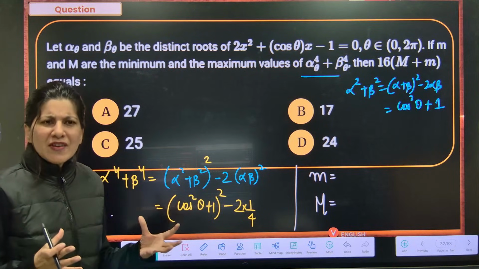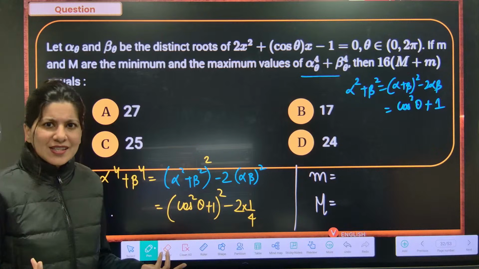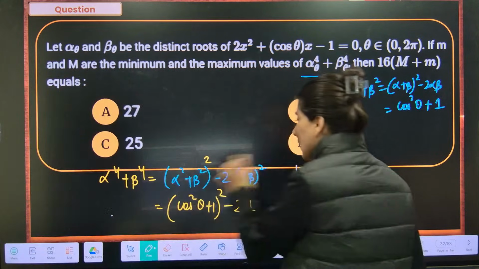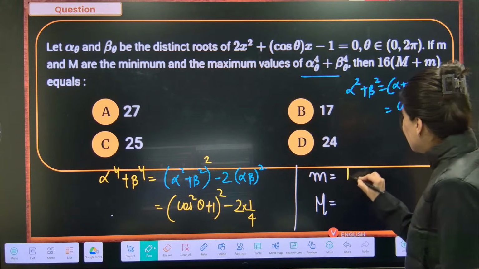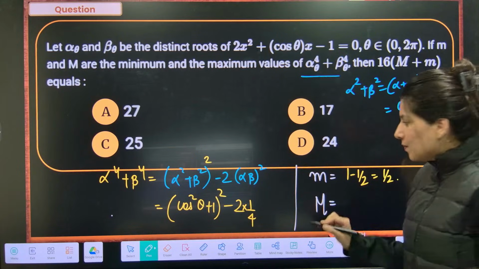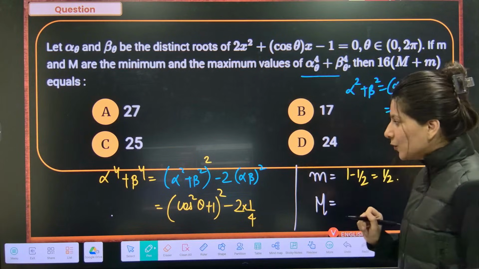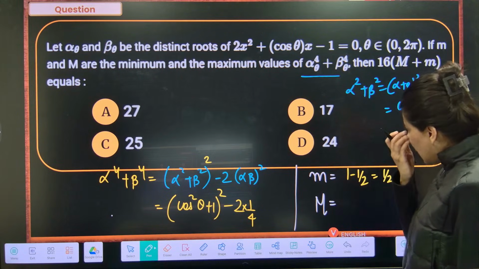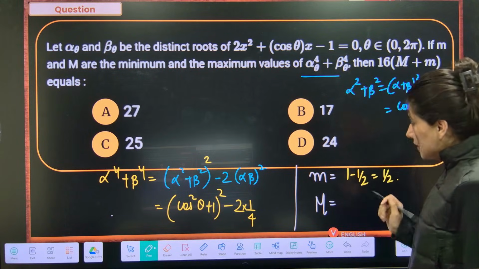The minimum value of cos square theta is 0 only. It cannot be negative because it is cos square theta. The moment you put cos square theta as 0, so 1 minus 1 by 2, I think half will be the minimum value. Maximum value, now for maximum value, we have to actually put cos theta. Hold on.